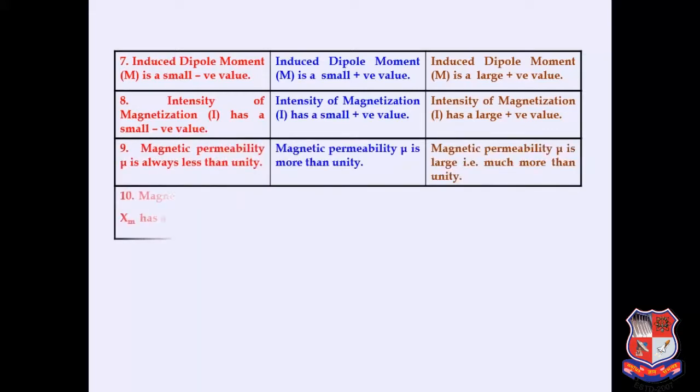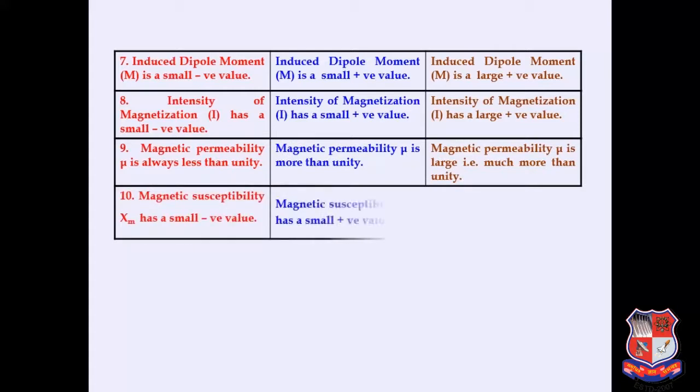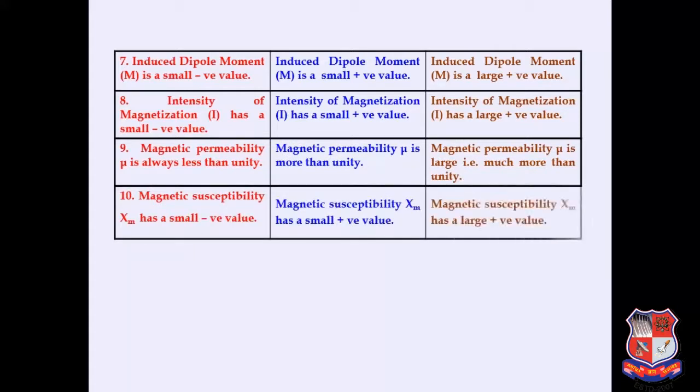Magnetic permeability is always less than unity for diamagnetic material. For paramagnetic material, the permeability mu is more than unity, that means greater than 1. For ferromagnetic material, it is always greater than 1 and very large.